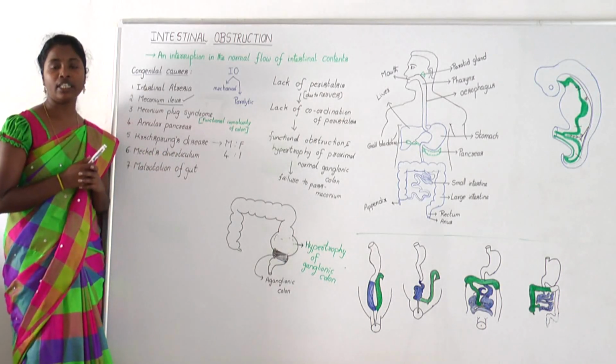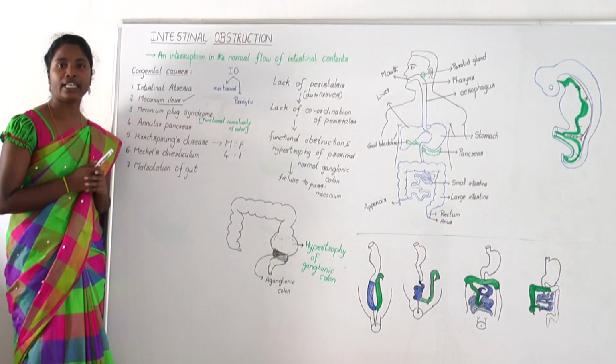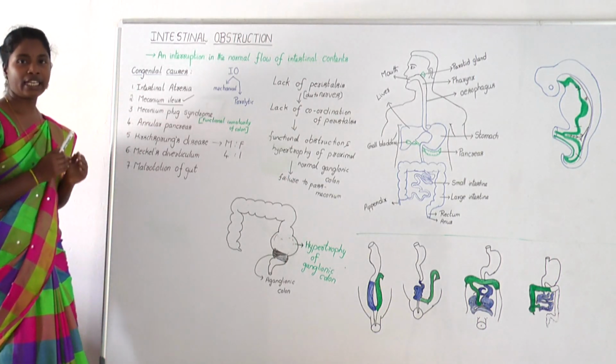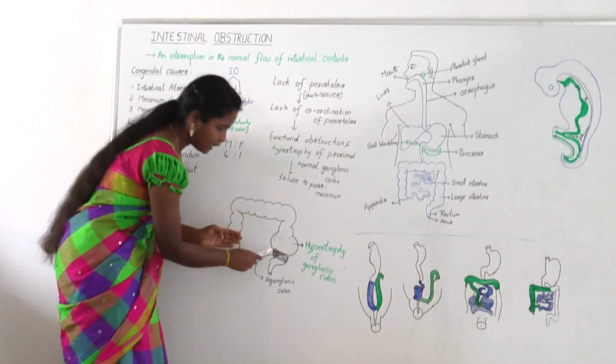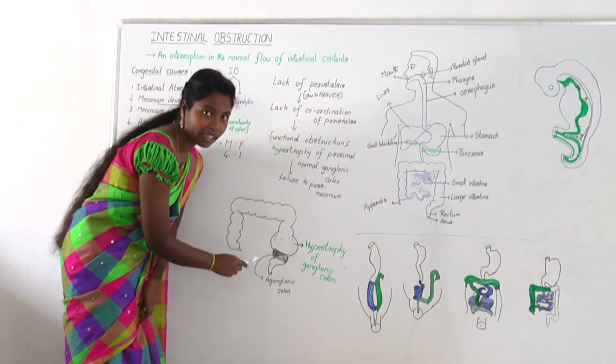Moving on to the next cause, that is Hirschsprung's disease. It is also called congenital megacolon. It occurs due to congenital absence of parasympathetic ganglionic nerve cells in submucosal and intramuscular plexus of intestinal wall, and commonly affected site is distal colon. You just assume that this is the distal colon which does not have ganglionic cells.